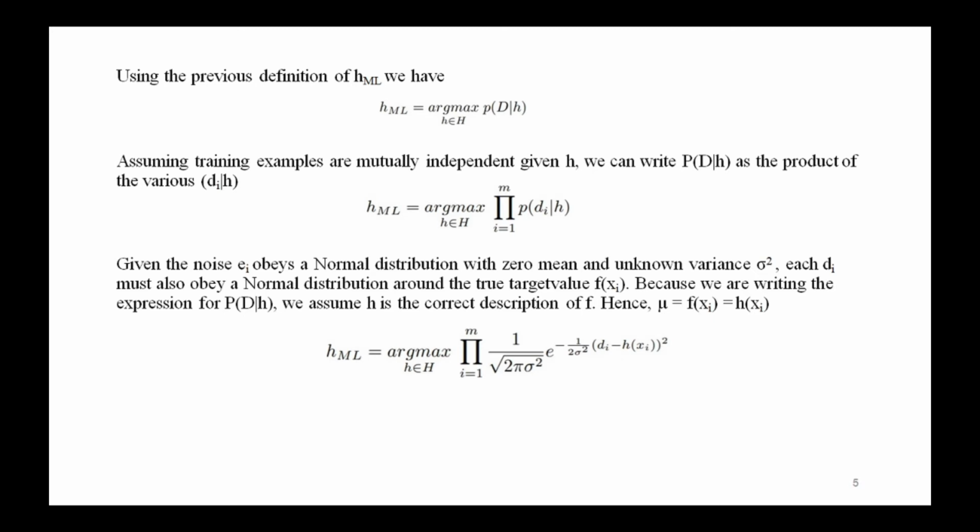Therefore, p of di given h can also be written as the normal distribution with variance sigma square and mean mu equal to f of xi, which is also equal to h of xi. So this is the overall h ML equation. I'm going to write it again in the next slide.